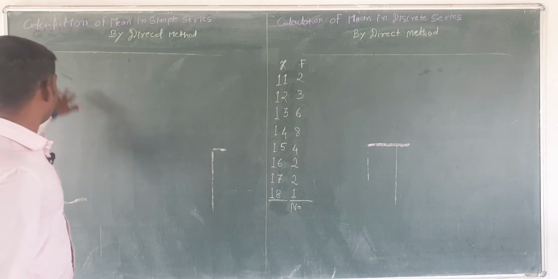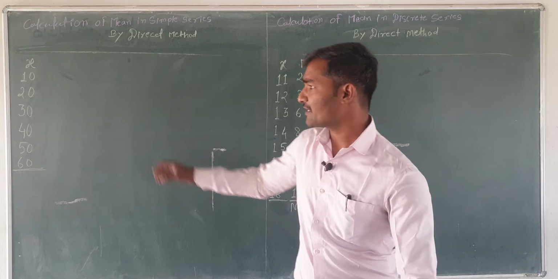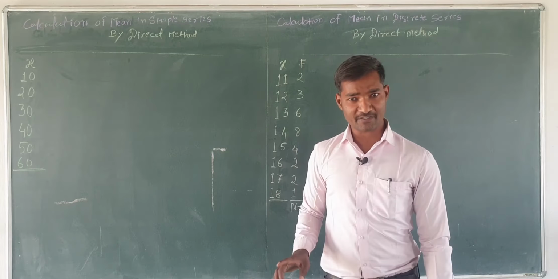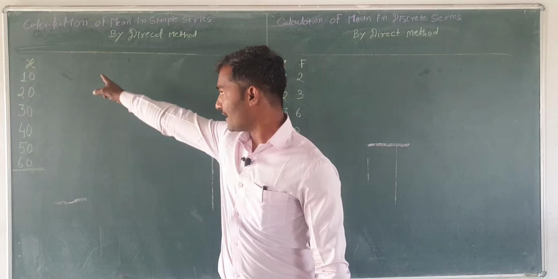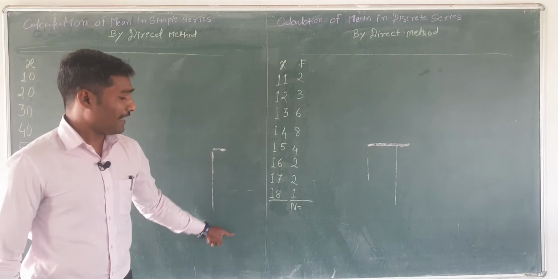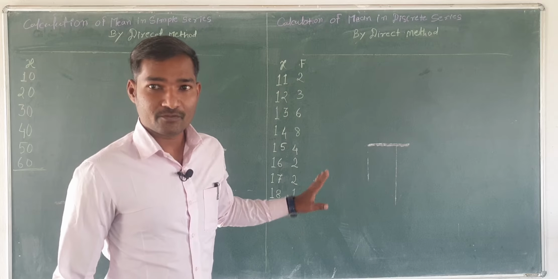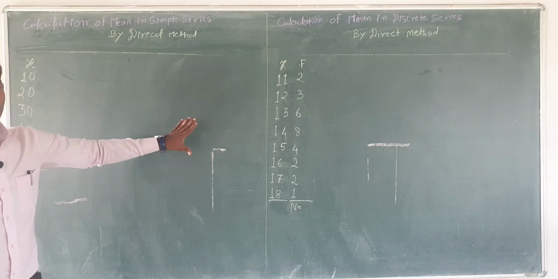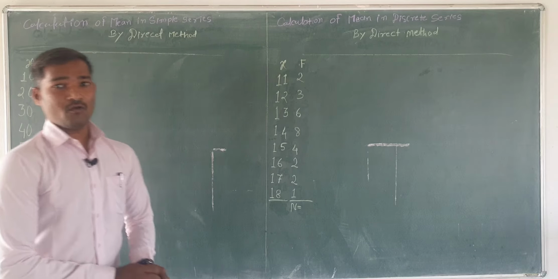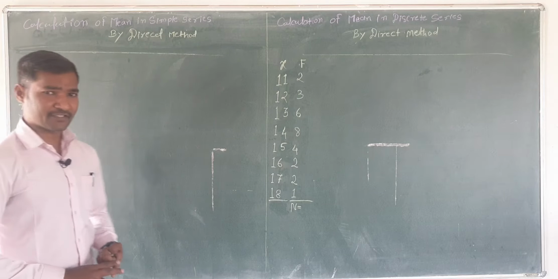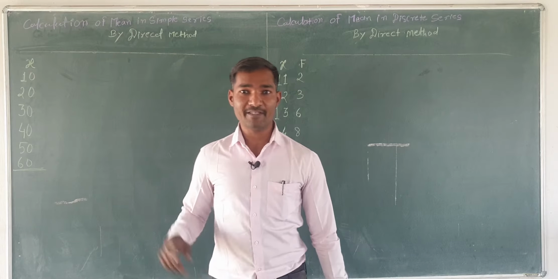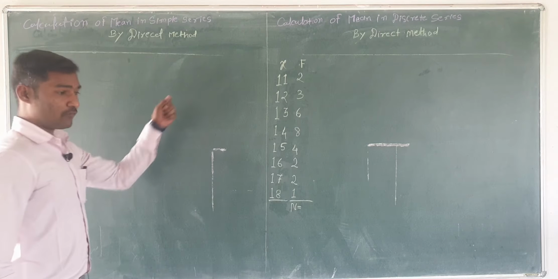So basically, what is the specialty of simple series? There are only a number of observations. Data related to only one person is also called simple series. In discrete series there are a number of observations and they present their frequencies. While solving measures of central tendency, we will need formulas. Without a formula we can't solve that problem. So first of all we will take the formula here.